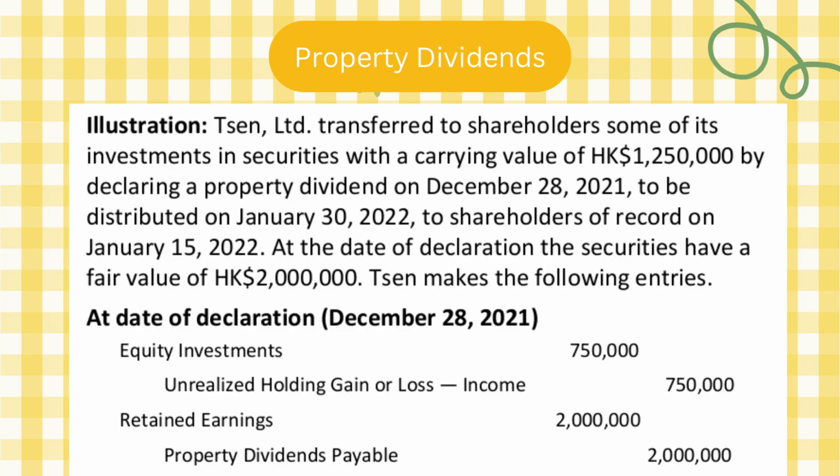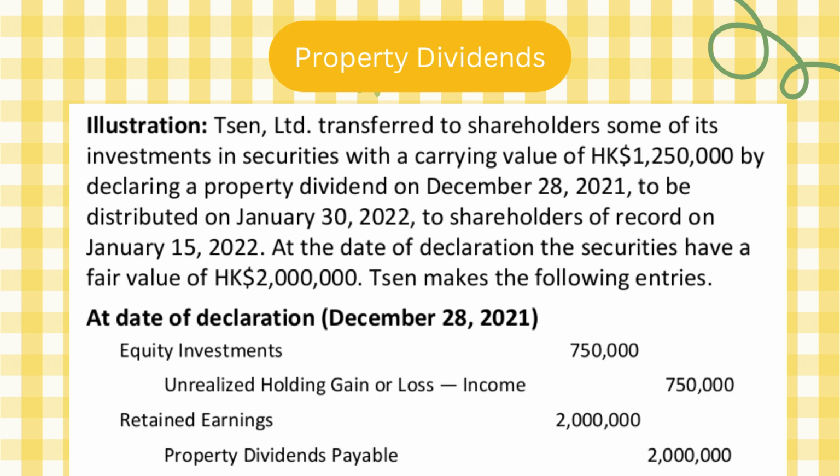Okay, so we have this example on property dividends. Sun Limited Liability Company transferred to shareholders some of its investments and securities with a carrying value of 1,250,000 by declaring a property dividend on December 28, 2021 to be distributed on January 30, 2022 to shareholders of record on January 15.